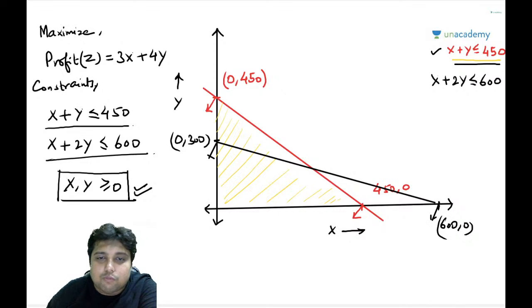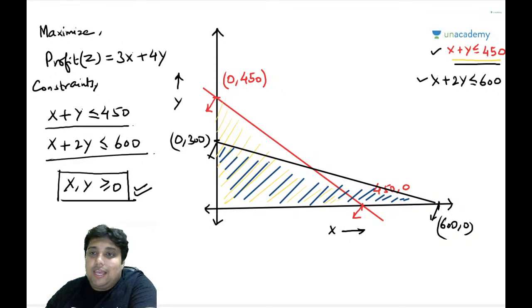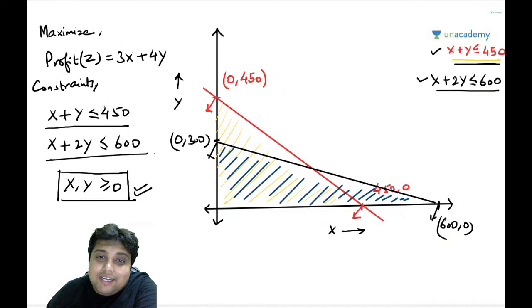So let me just use blue color. I am going to shade everything in blue color, the triangle that I have shaded with blue color. This particular constraint, my friends, is having feasible solutions under this blue triangle. All the points on this triangle, whether on the boundary or inside this triangle, are basically the feasible solution for this second constraint.